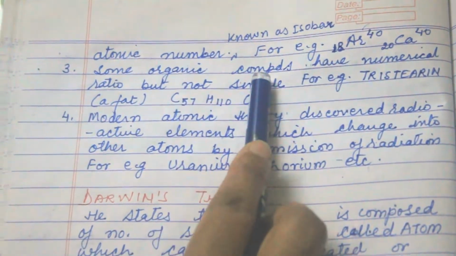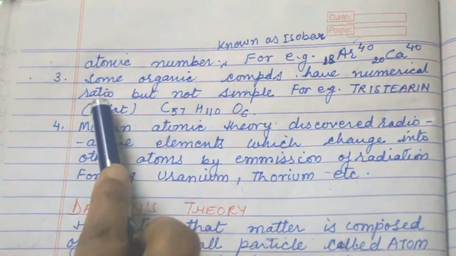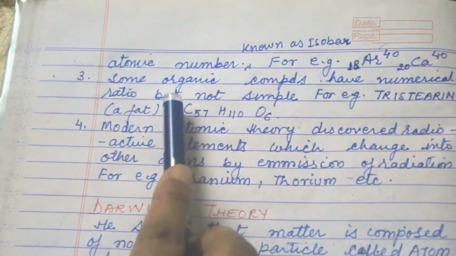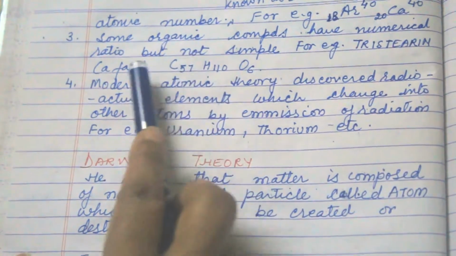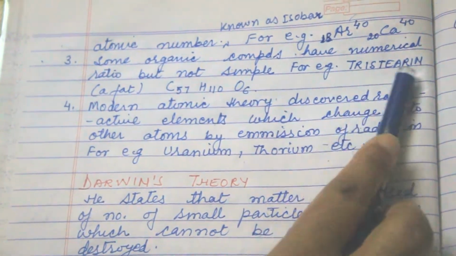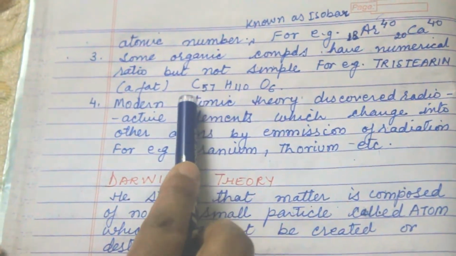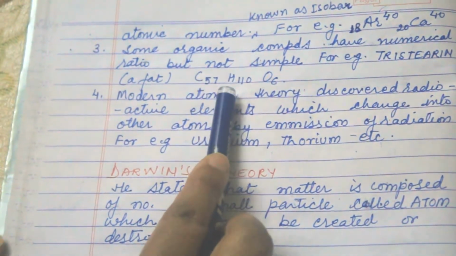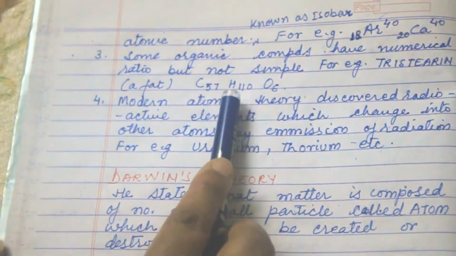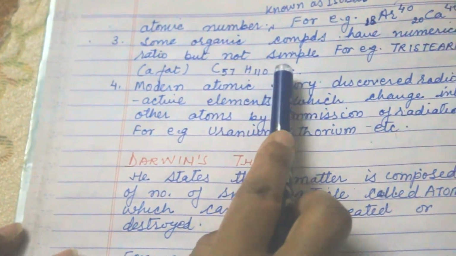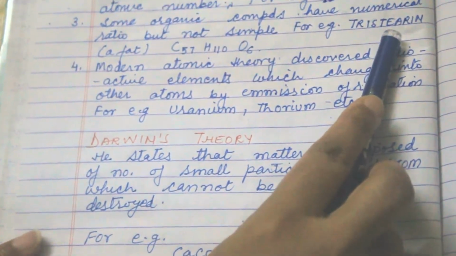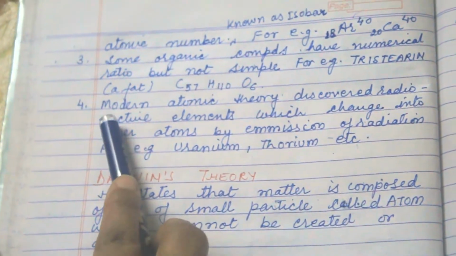Some organic compounds have a numerical ratio but not a simple one. For example, tristearin, which is the name of a fat, and the formula is C57H110O6. This is the formula of fat. It is known as tristearin, which is complex in nature.